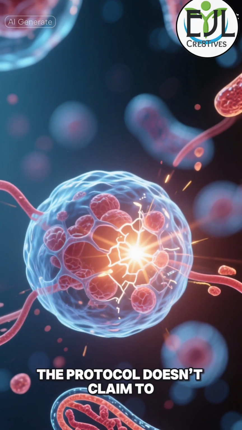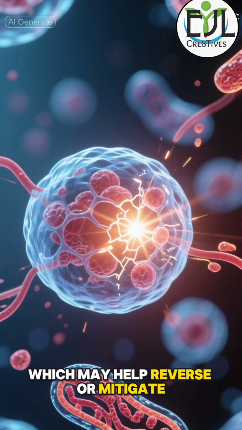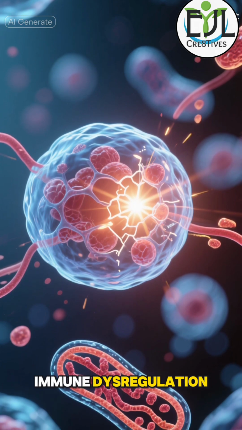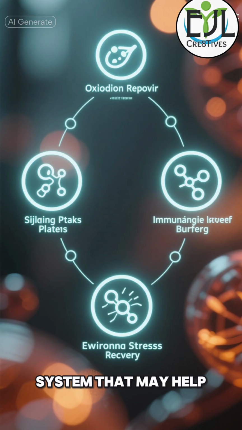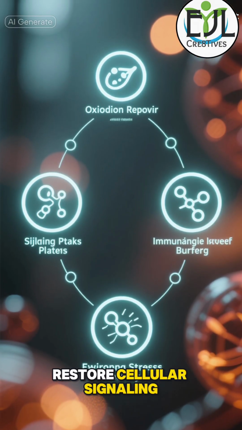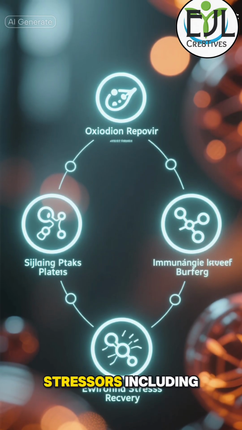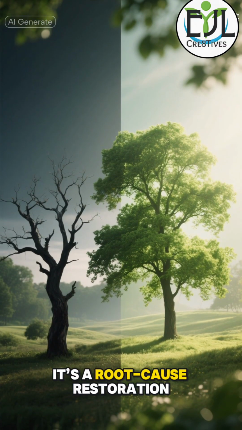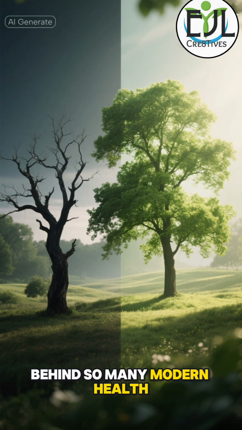The protocol doesn't claim to cure, but it supports the body's natural repair systems, which may help reverse or mitigate damage from oxidative stress, immune dysregulation, and mitochondrial strain. Together, they form a synergistic system that may help reverse oxidative damage, restore cellular signaling, buffer inflammation, and support recovery from environmental stressors, including vaccine-related strain. It's a root cause restoration protocol, and may be the missing link to address the silent breakdown behind so many modern health struggles.